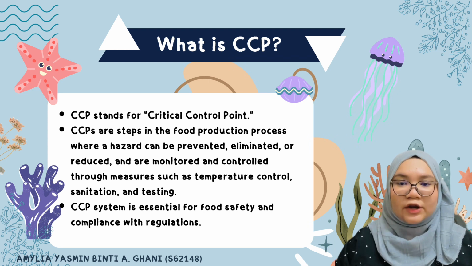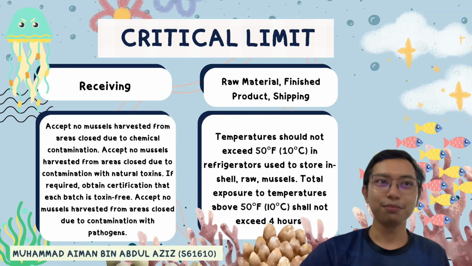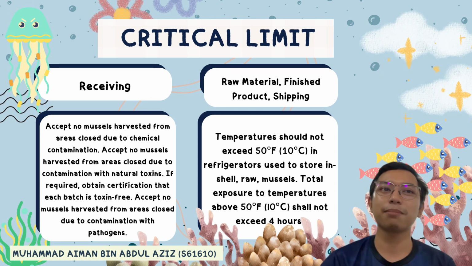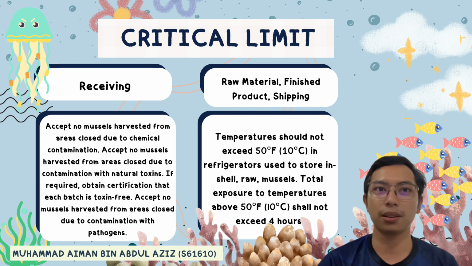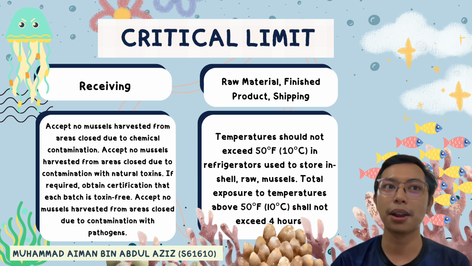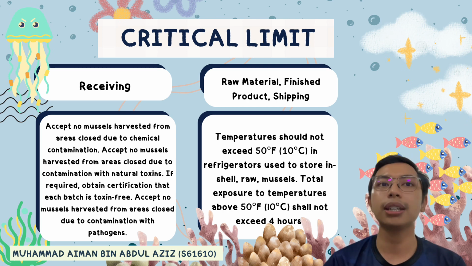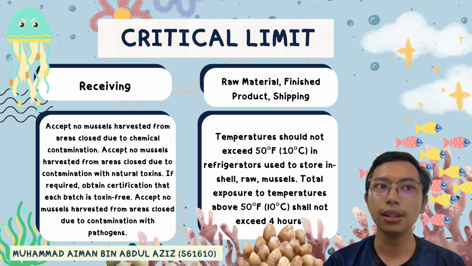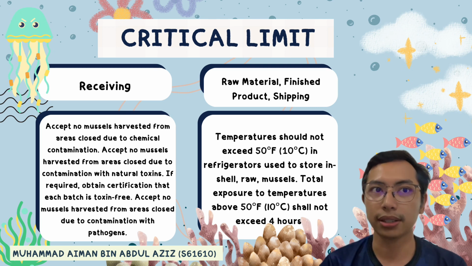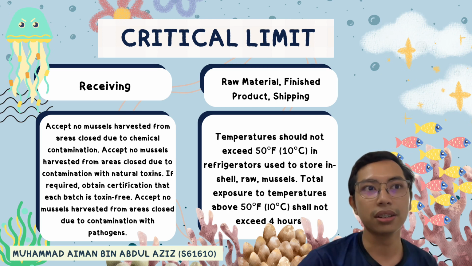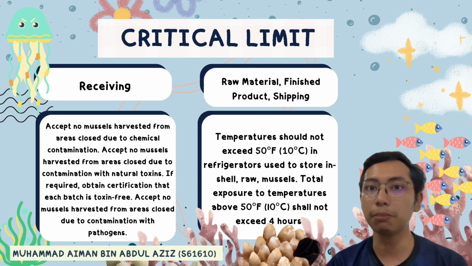A critical limit is a maximum or minimum value to which a biological, chemical or physical parameter must be controlled at a CCP to prevent, eliminate or reduce to an acceptable level the occurrence of a food safety hazard. In different processing steps, there are the same or slightly different applications of critical limits.